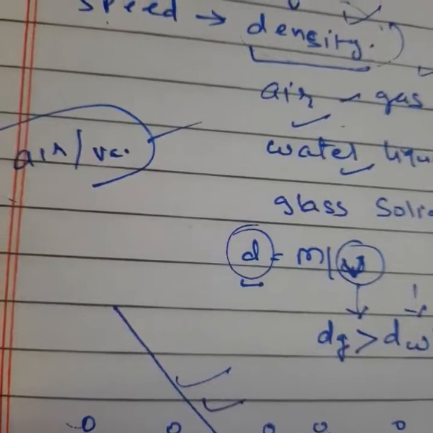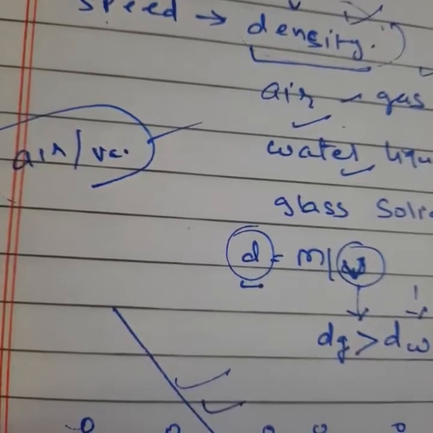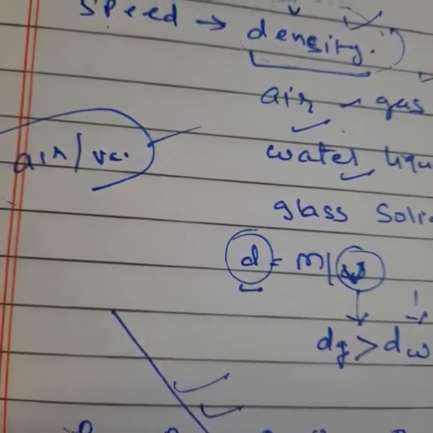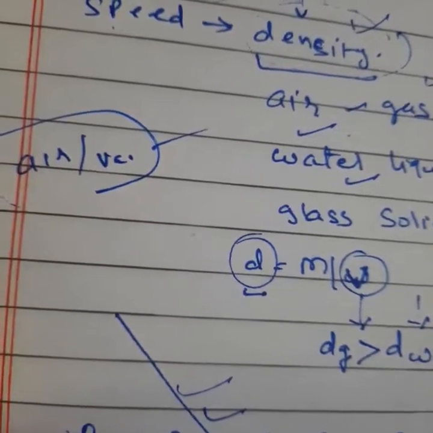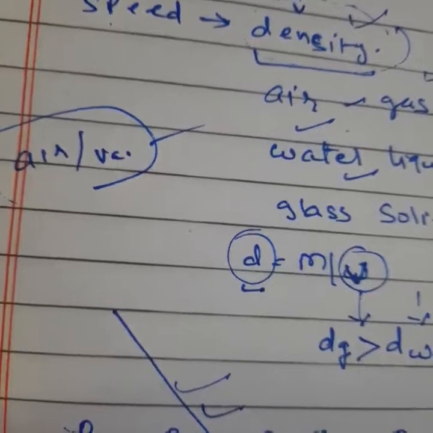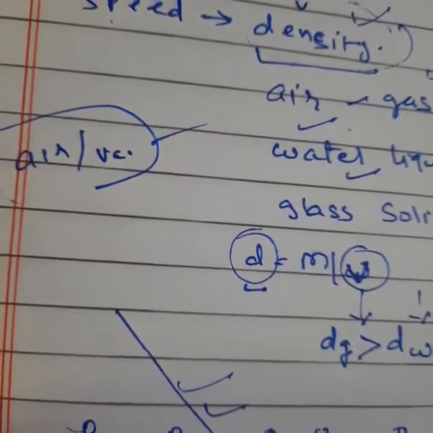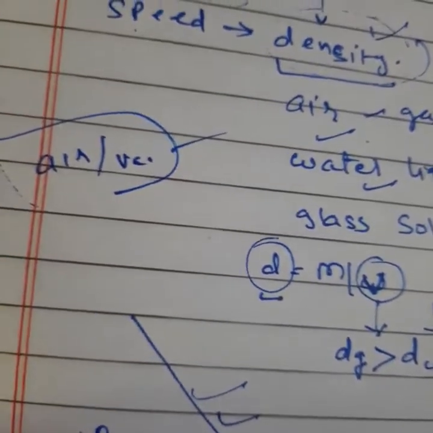And on the other hand, when the optical density of a transparent medium is high, then the speed of light in that medium is low. Such a medium is known as an optical denser medium. Optical means light, denser means where light will pass slowly. That medium is called a denser medium. Thus, an optical denser medium is that medium through which light travels slow.